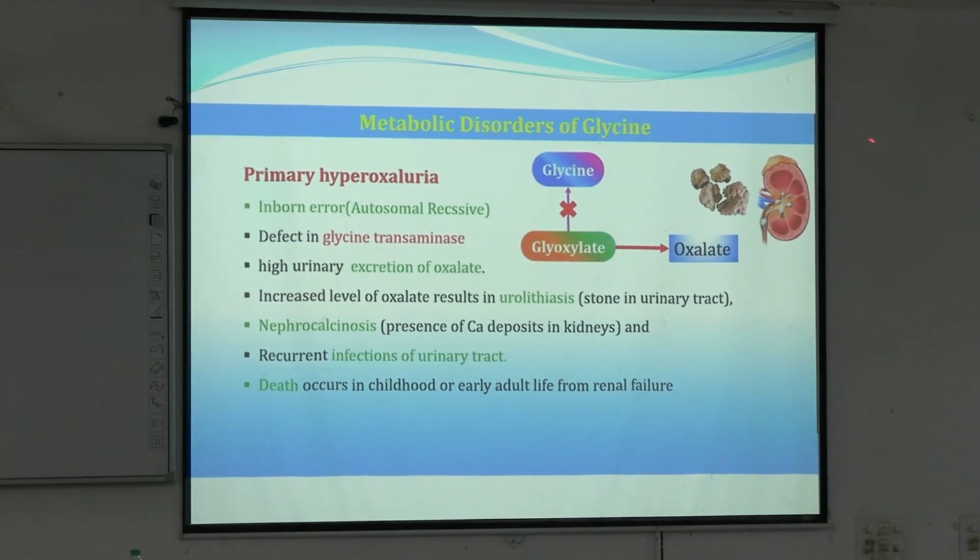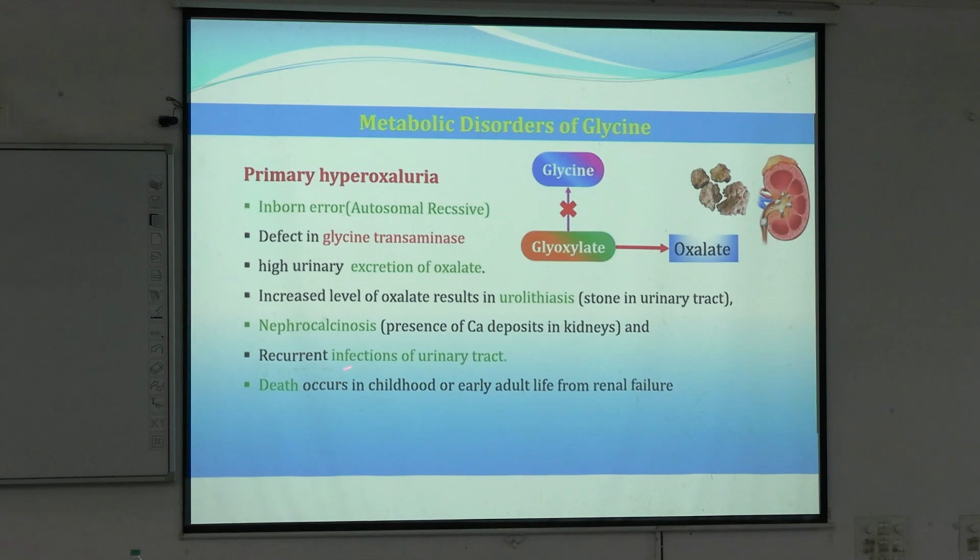Right? So here glyoxylate will form oxalate, and this oxalate will bind with calcium and will cause renal stones, stones in the urinary tract and in the kidney. So there is a chance of recurrent infection or recurrent UTI in case of hyperoxaluria, and obviously there is presence of stones in the kidney.